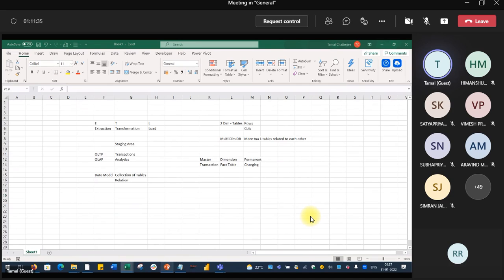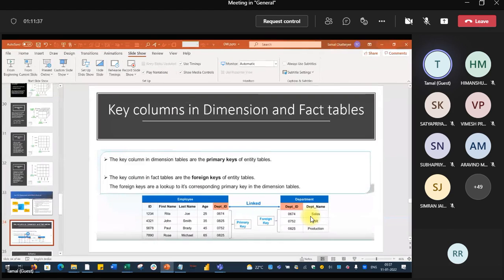Let me go back to that. So now let's see one example. We have two tables. One is the employee table, another is the department table. These two tables have to be connected with each other. So there has to be a common field. To connect any tables, we must have a common field.